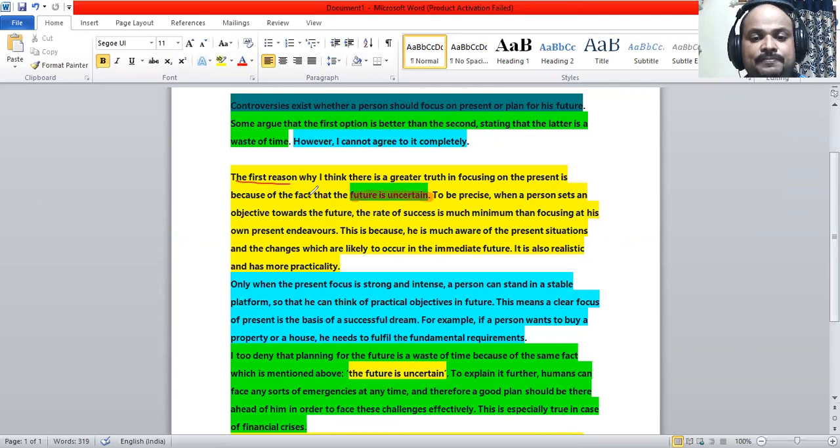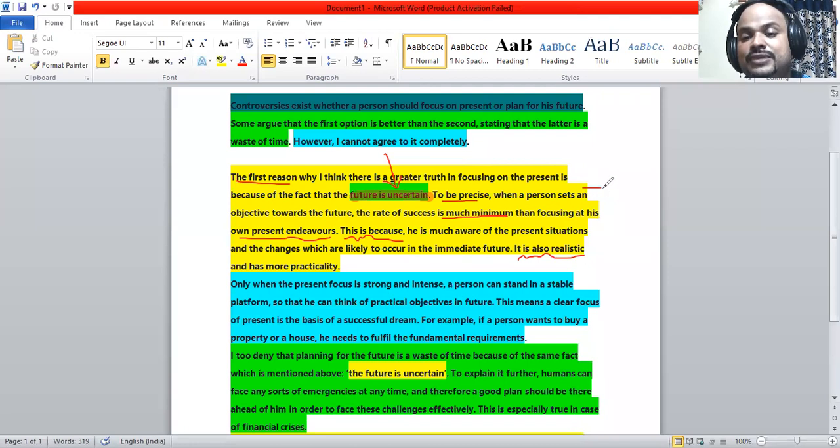This is the first reason, because of the fact that the future is uncertain. So the explanation for this particular focus point, to be precise: when a person sets an objective towards the future, the rate of success is much lower than focusing on his own present. The explanation is that he is much more aware of the present situations and the changes which are likely to occur in the immediate future. A supporting statement: it's also realistic and has more practicality.